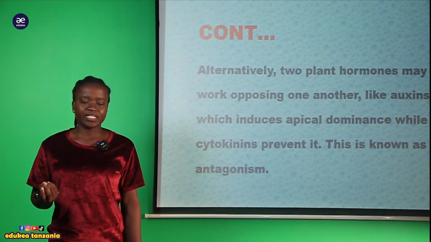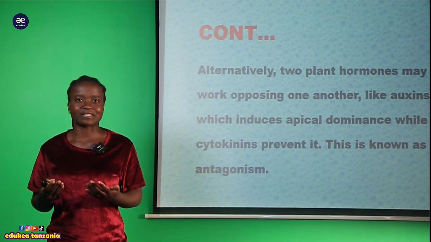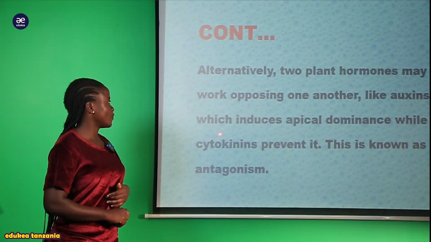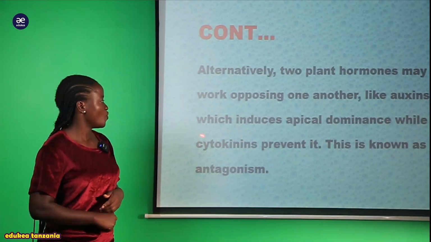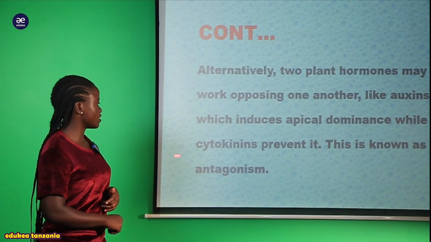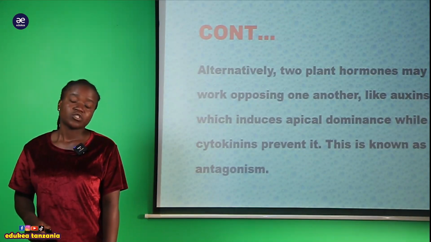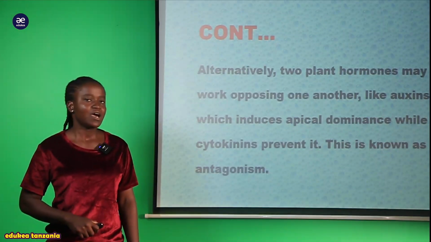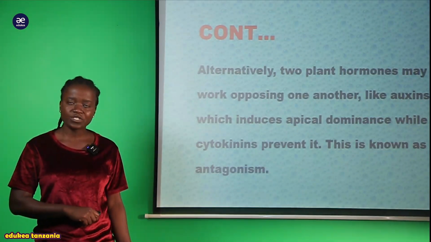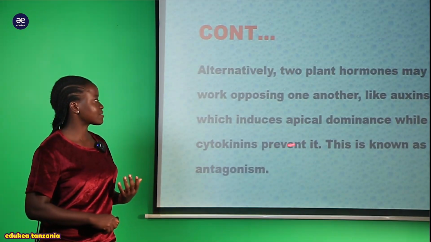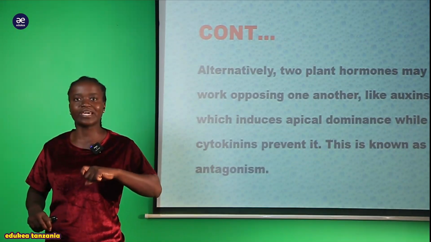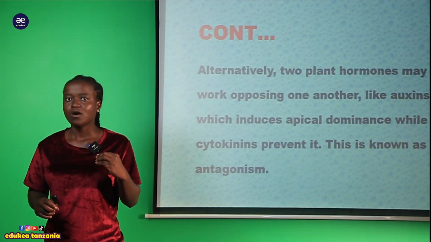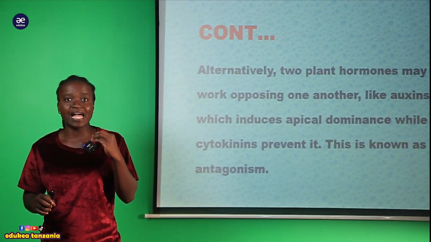But alternatively, hormones can work in the opposite way. Two hormones may work in opposition to one another, like auxin, which induces apical dominance, while cytokinin prevents it. This is known as antagonism. For example, the auxin hormone within a plant can cause apical dominance, meaning elongation of the apex, either the apex of the leaf, the shoot, or the roots.